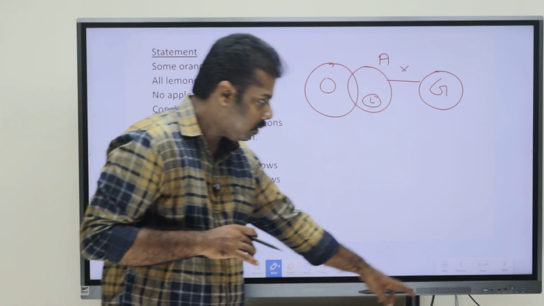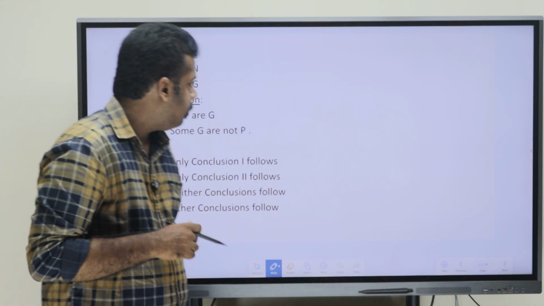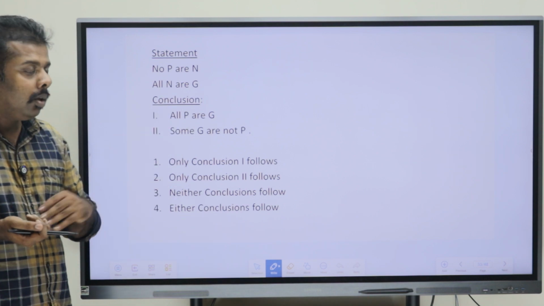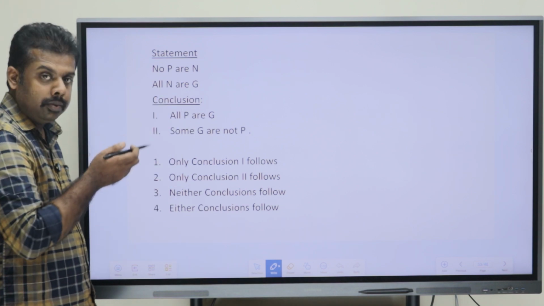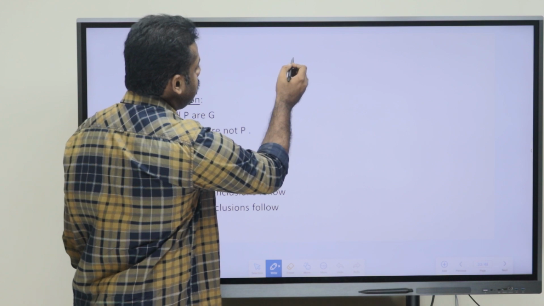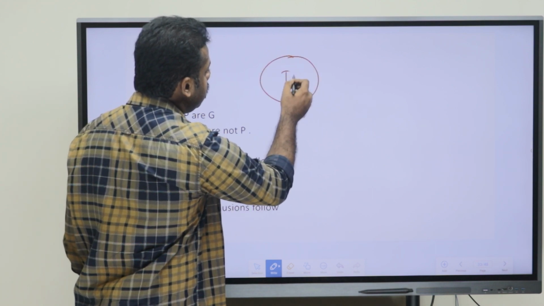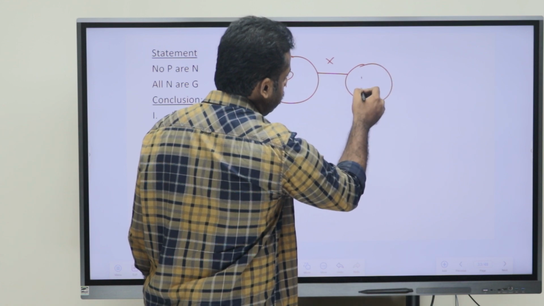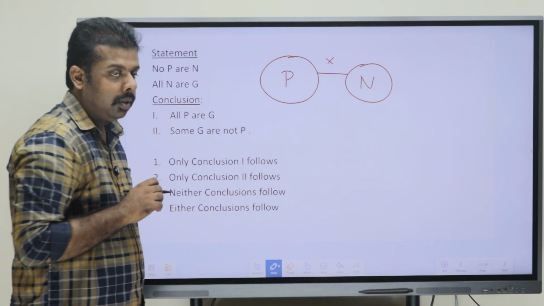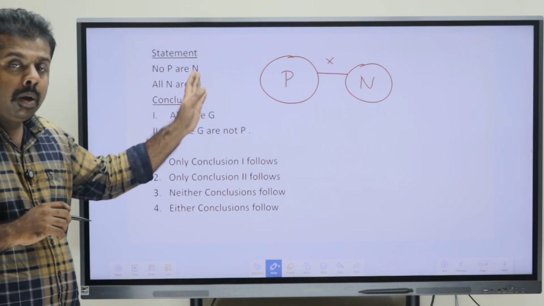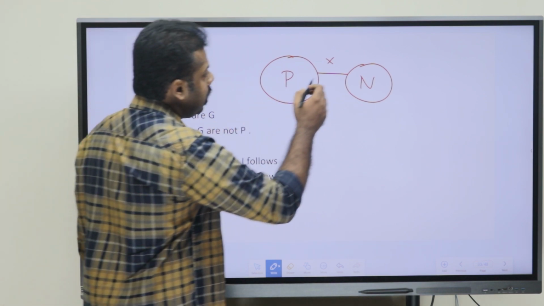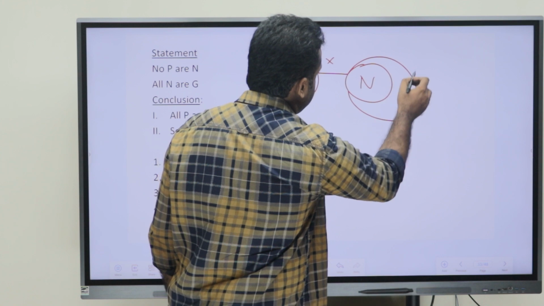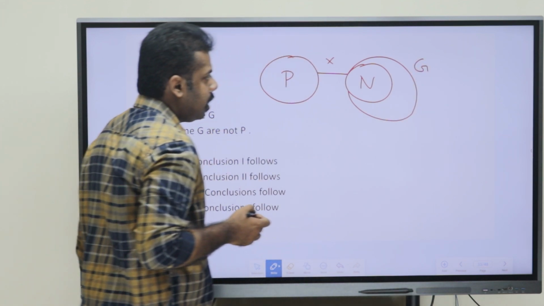Now moving on to the next one. First we can just draw the diagram. Only two statements are there. The first one says that no P is N. So P and N do not have a relation here, okay, so that is given. Then they have told that all N are G. So that means N is completely inside G, okay.